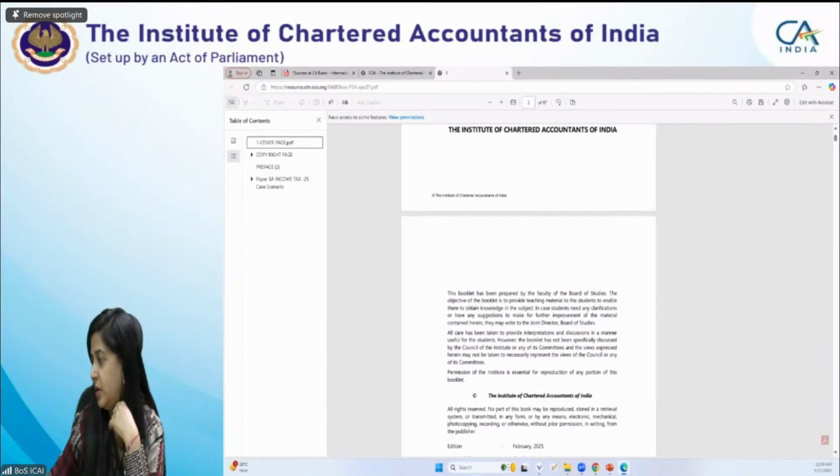Riddhi, you are asking, ma'am, is any study material uploaded in January 2025 for the May 25 examination? Riddhi, if you are asking about study material, then it's the October 2024 edition. In January 25, there is no study material edition. The Saransh edition is January 25. If you are talking about study material, January 25 may be a reprint edition, but the main edition is October 2024.